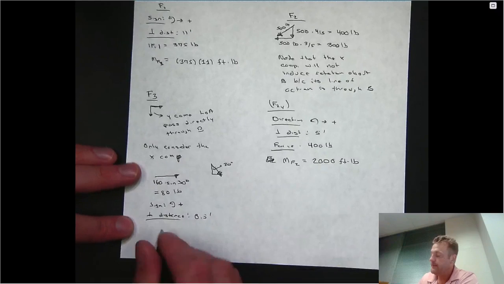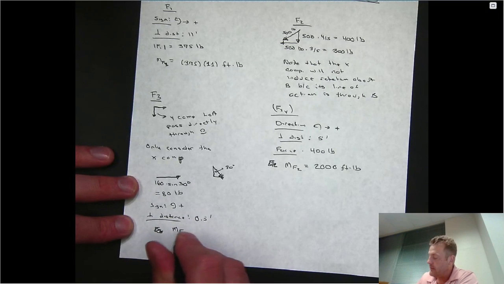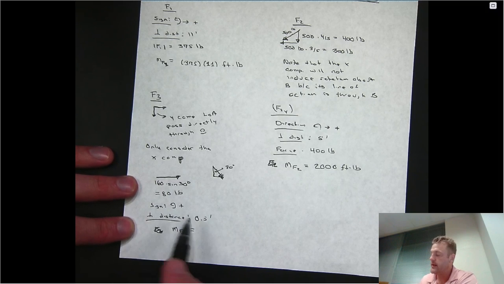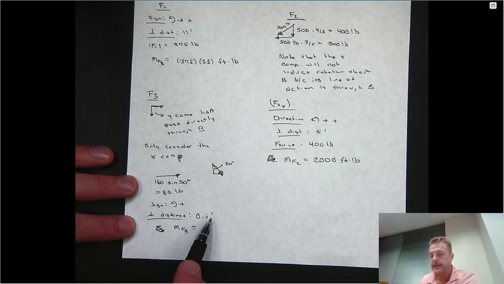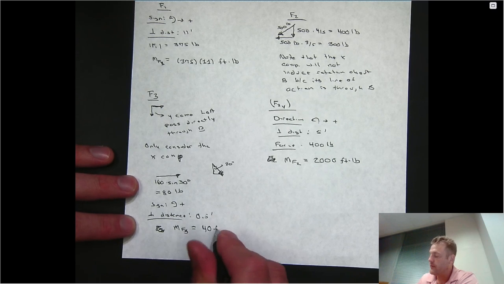So 0.5 feet. So for F3, the only component that actually contributes a moment about point B is the x component, as we mentioned. It induces counterclockwise rotation, so that's positive. The magnitude of the x component is 80 pounds, and the perpendicular distance from the point of reference to that line of action of the x component is 0.5 feet. So this will just be 40 foot-pounds.